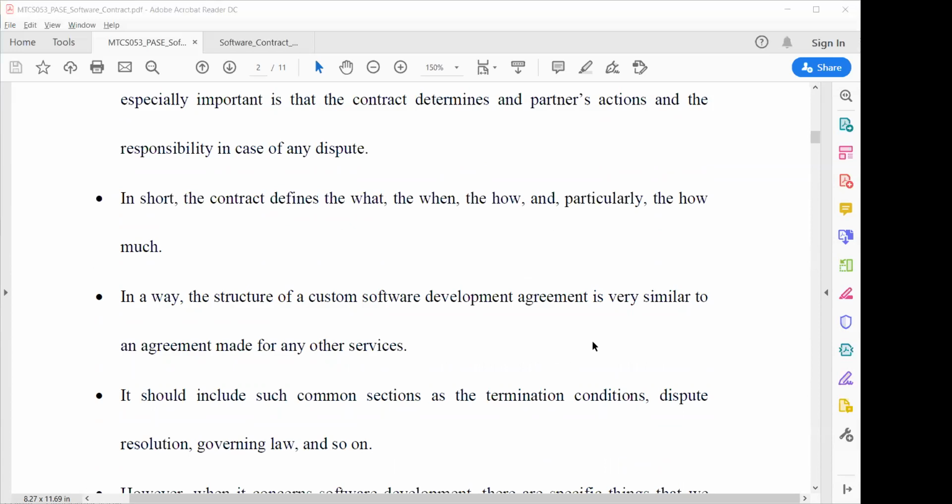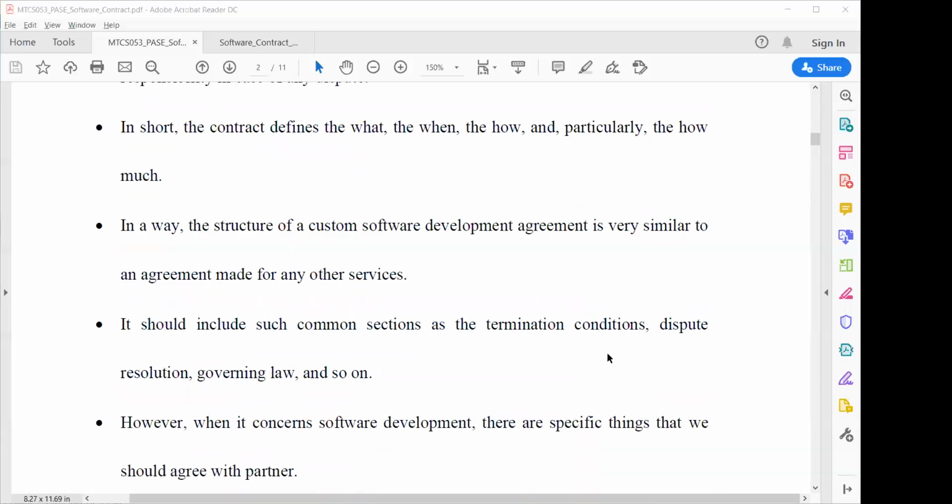So we go to the notary, we go to the registry, where two parties agree on some terms, some rules, some statements, which both parties abide by, and no one can deny the agreement afterwards. The structure of a custom development agreement is the same as that. It is also an agreement like the other services provided.